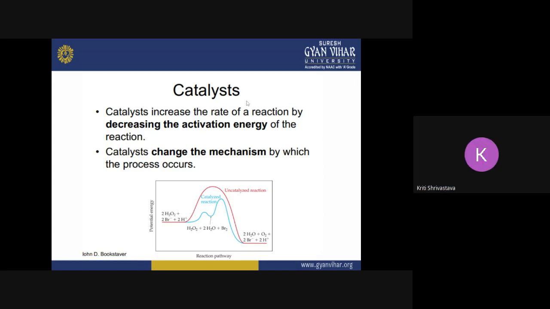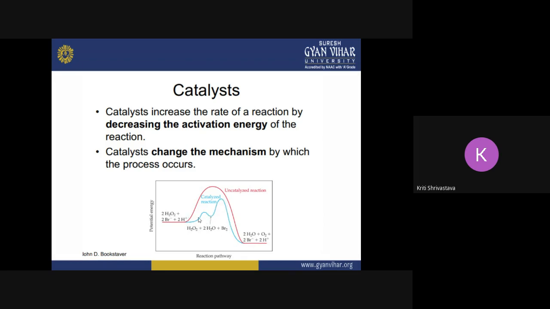So, for example, you can see here this reaction in which H2O2 is reacting with the bromide ion in presence of proton, and in the uncatalyzed reaction, which is depicted in the red line, you can see that the activation energy is very, very high. But when you use some catalyst in the reaction, now it provides an alternative path, which is reflected in the blue line.